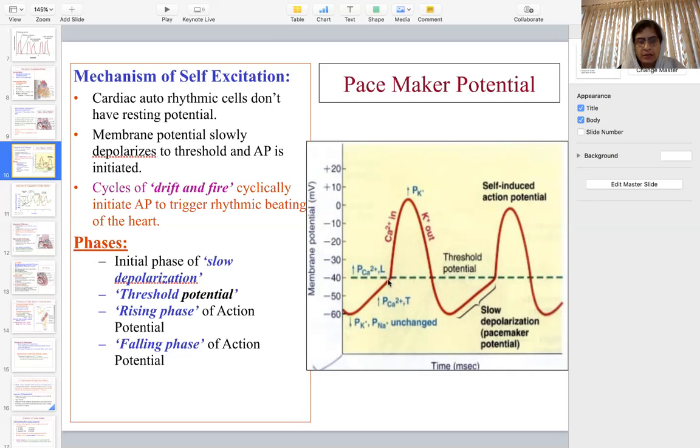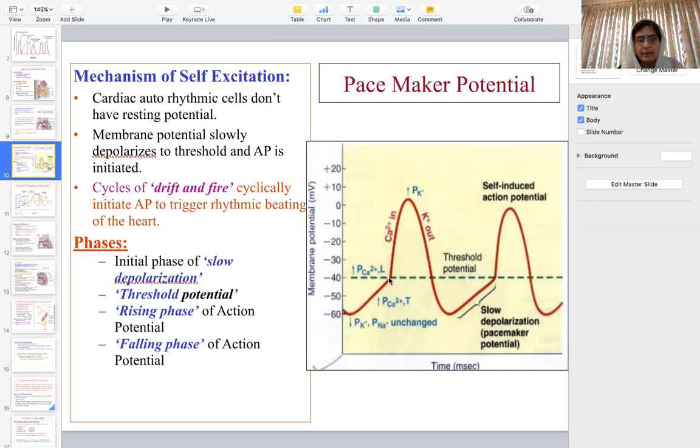Now, at this stage, the long-lasting calcium channels will open. They are not very fast to open; they are slow, long-lasting channels, and they will bring the voltage from minus 40 to 0. Now the question arises, why do the fast sodium channels not open here?